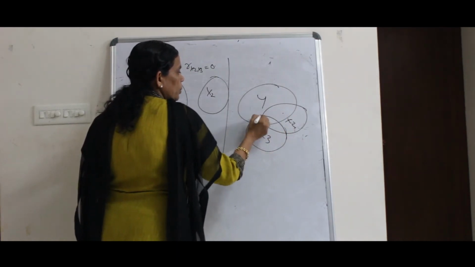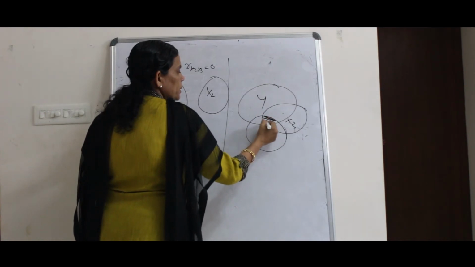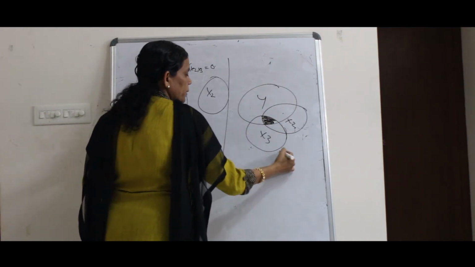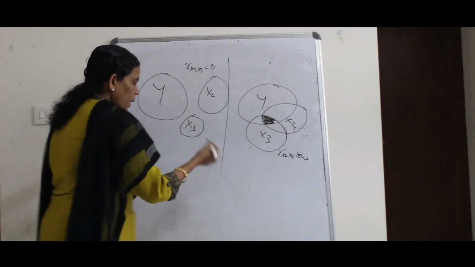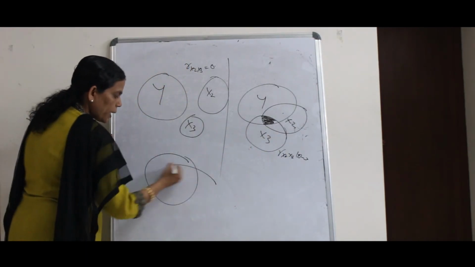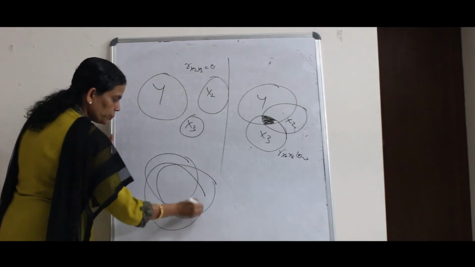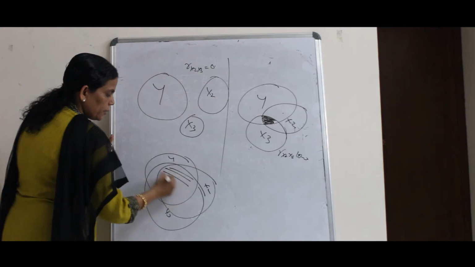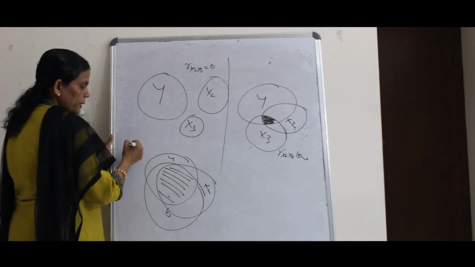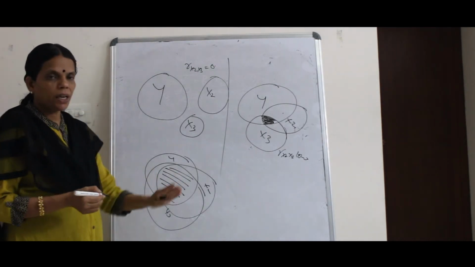x2 and x3 together determine y, so there is some collinearity here. You can say r of x2, x3 is low. And if there is a higher overlap between these two, this is y, x2 and x3, and this is the overlap, here we say r of x2, x3 is very high.